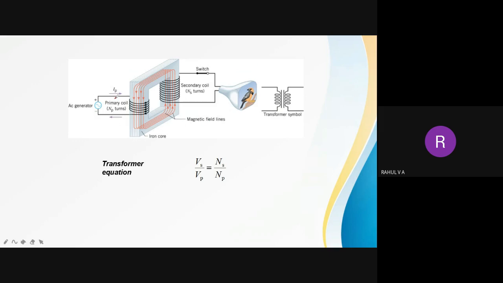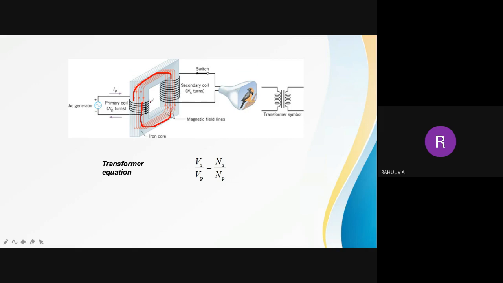This is the application of mutual inductance: a transformer works based on mutual inductance. I am giving an AC supply to one limb of the core, and flux will flow in this direction. Because it is a varying flux, it will induce voltage in the secondary coil.